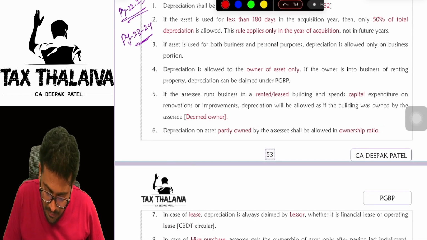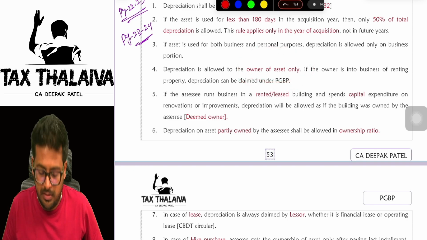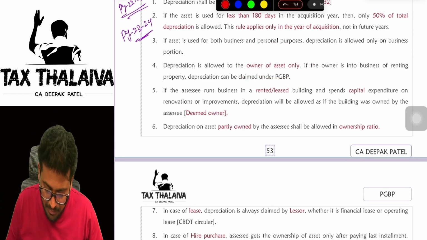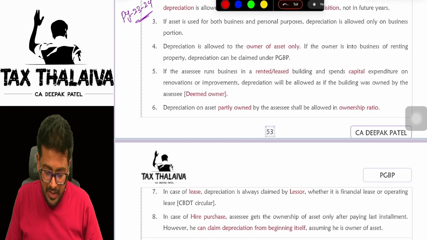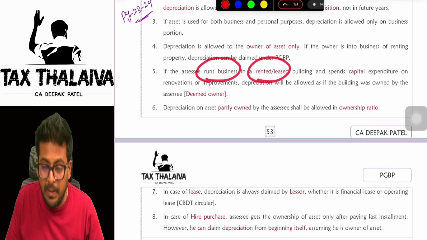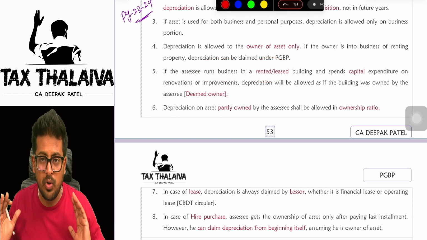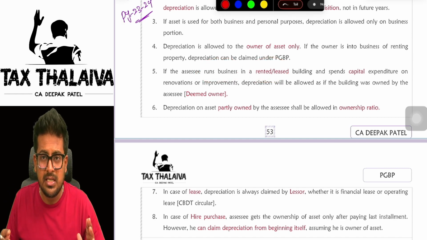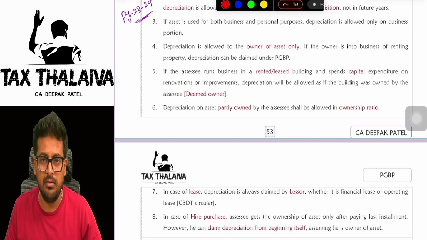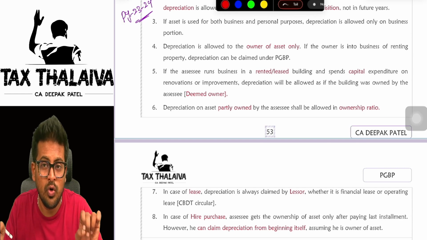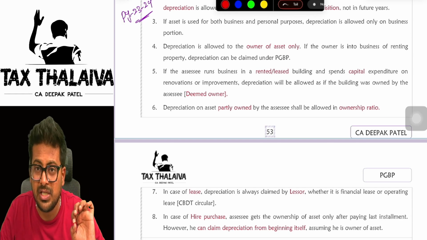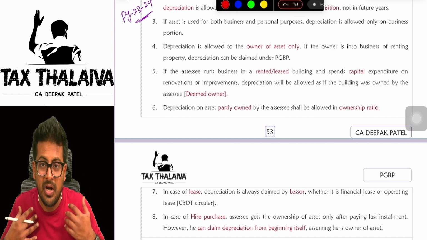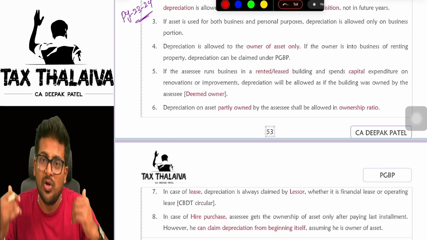And the depreciation will be available only for the owner of asset. Means the tenant cannot claim depreciation. Now, if assessee runs business in a rented building, let's say for example, I am doing business and I have rented a property. Can I claim depreciation? No, because depreciation can be claimed by whom? Only owner of the asset can claim depreciation. But I am a tenant here, boss. I'm running business in a building which I have taken on rent.